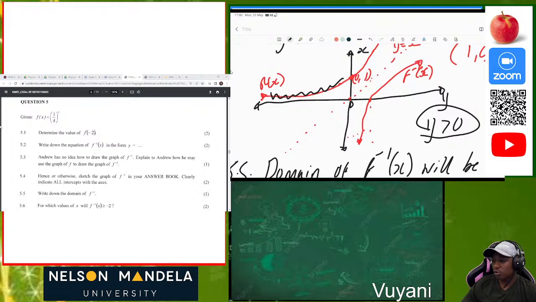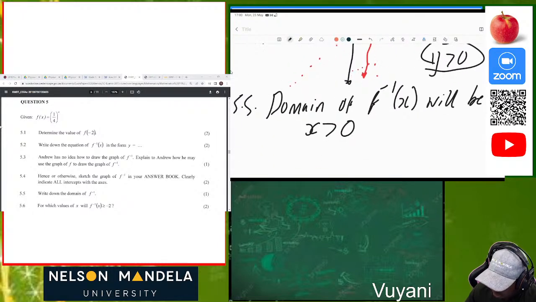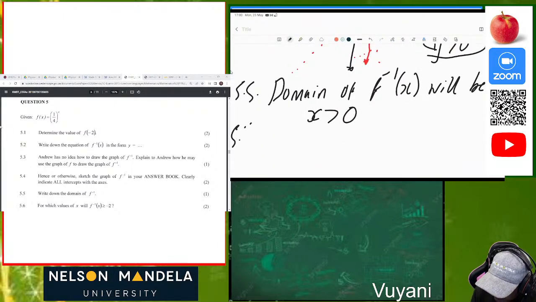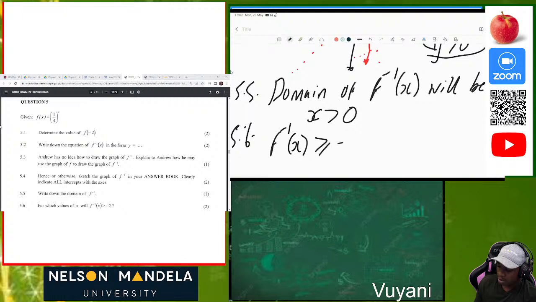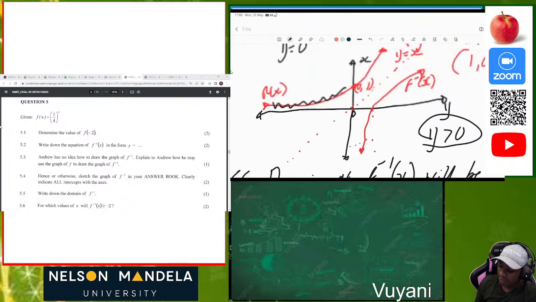Just like that, that's how you solve it. Now I just made a mistake here on 5.6, that's why I came back again. On 5.6 they're asking where the inverse function is greater or equal to -2. You can solve this in two ways. You can actually determine f prime and solve the inequality.